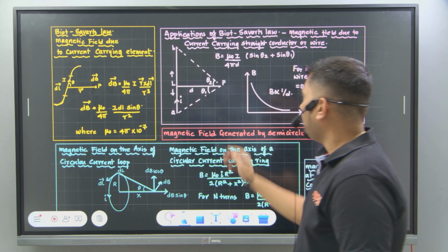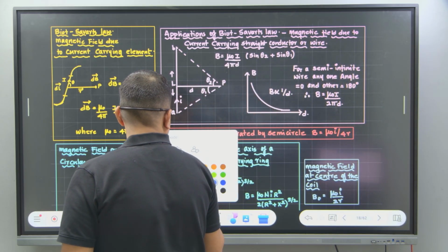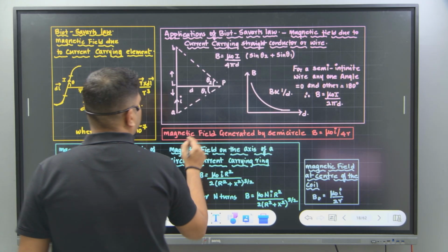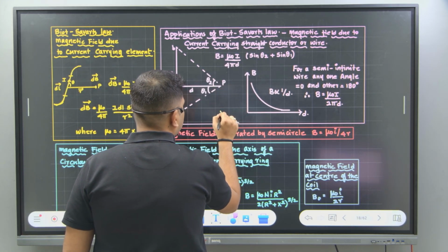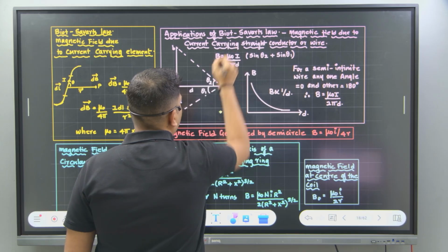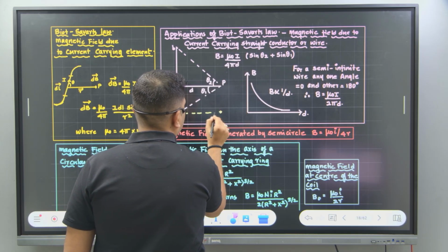Is it clear? Now again when it has been found out, there are 3 more points here. One is what if this point is over here, or what if the point is over here? So over here in the sense the point is like this.